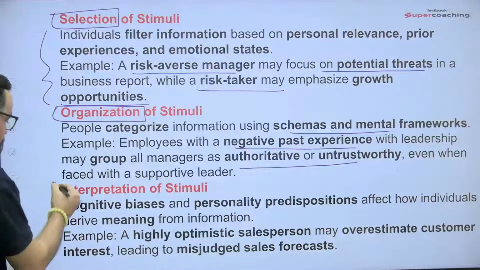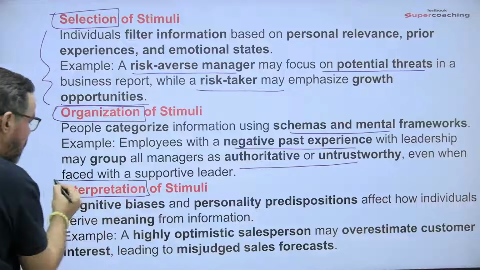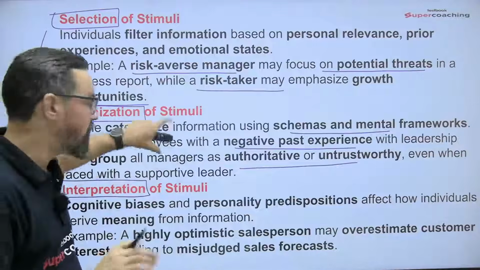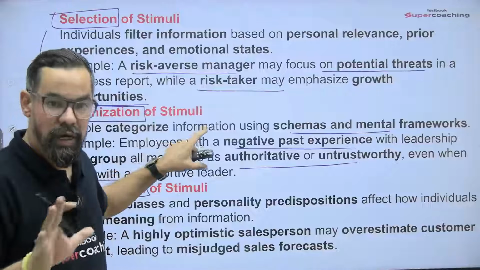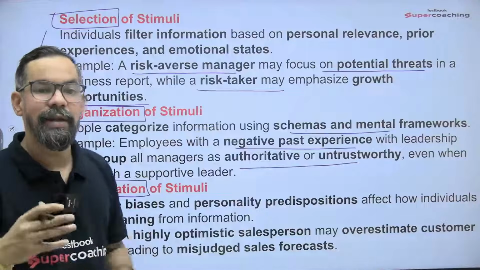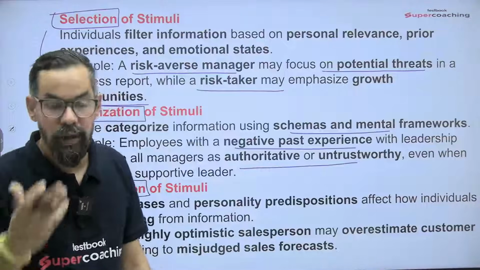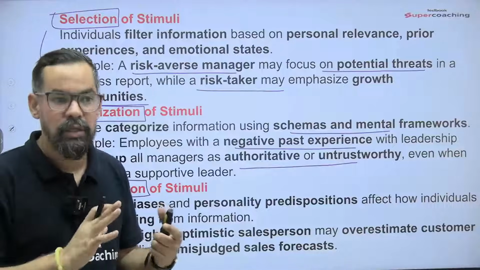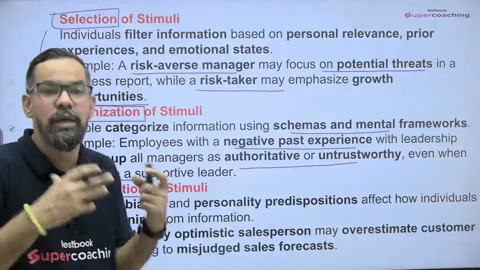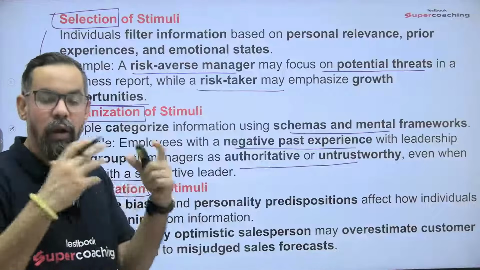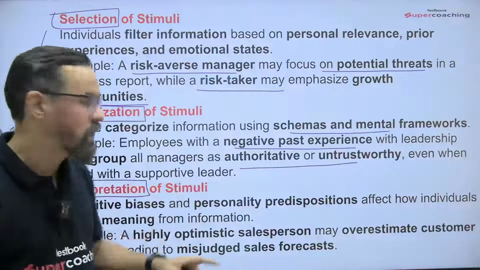Okay? The third one is interpretations. After the sequencing we have done in the organization part, we generally try to reach some outcome. So your interpretations generally lead to the perceptual output, your feelings, happy or sad, good or bad.